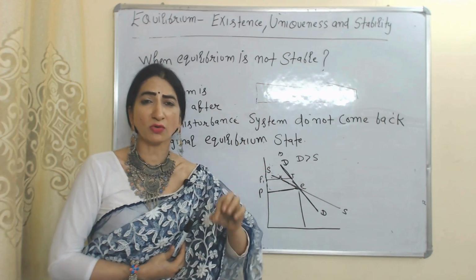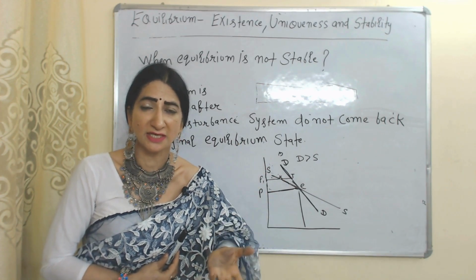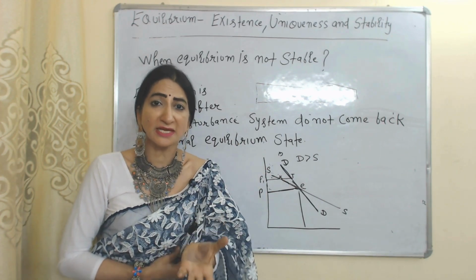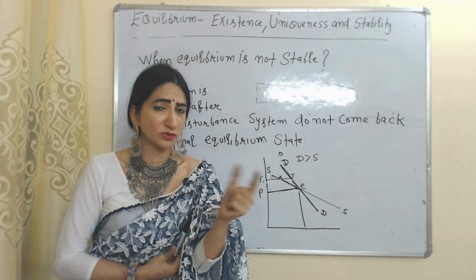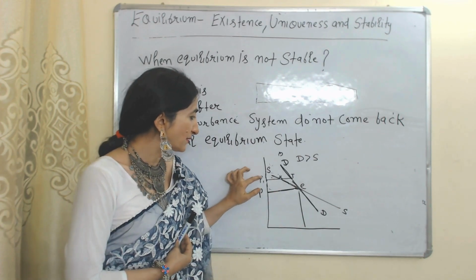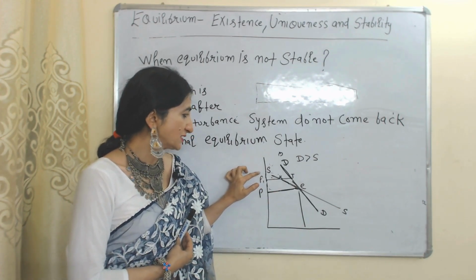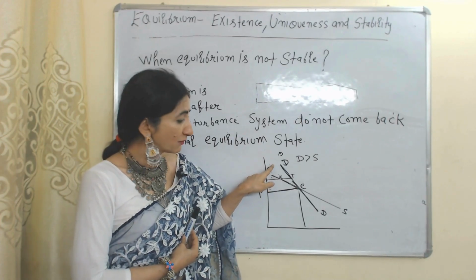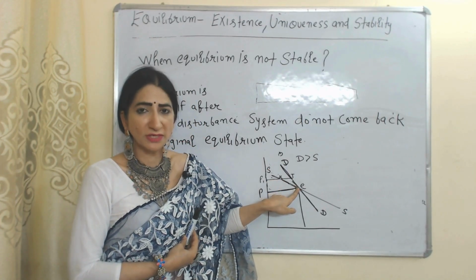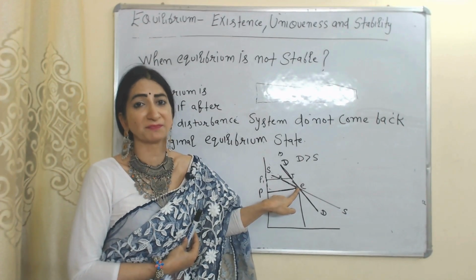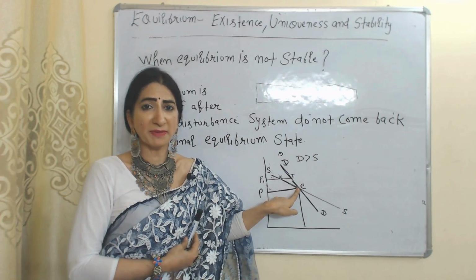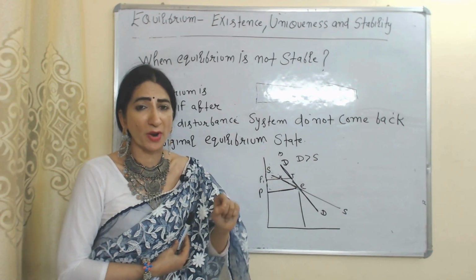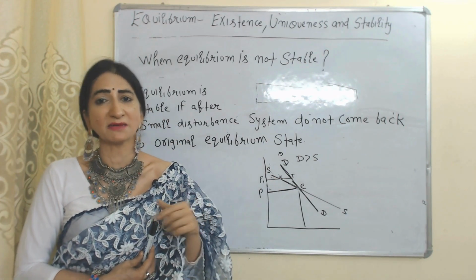As we all know, when demand for a product increases, the producer increases prices, not reduces prices. So when the producer increases price, our equilibrium will be established somewhere here. We will not come back to our original equilibrium point. When we are not able to come back to our original equilibrium point, it will be called unstable equilibrium.